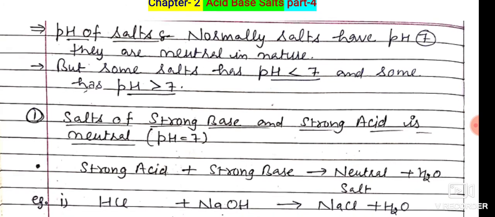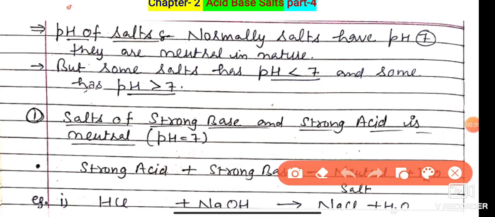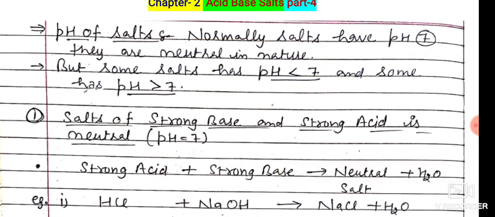Normally, salts have pH 7, they are neutral in nature. You all know well what is the meaning of neutral. The substance having the pH of 7 on the pH scale is neutral in nature. But some salts have a pH less than 7 and some have pH greater than 7.